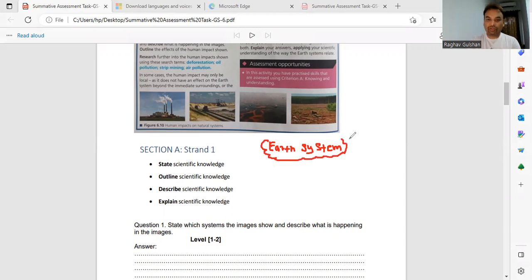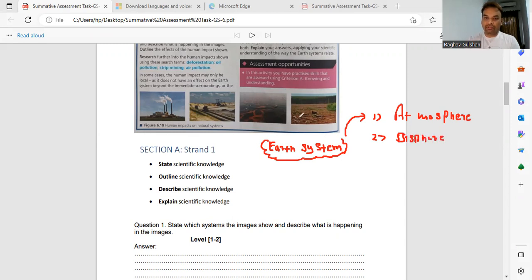The first component is atmosphere, right? The first component is atmosphere. It's combined because I am writing through my notepad. So this is atmo, atmo means it is combined, there is no space. The second system is the biosphere. Biosphere.